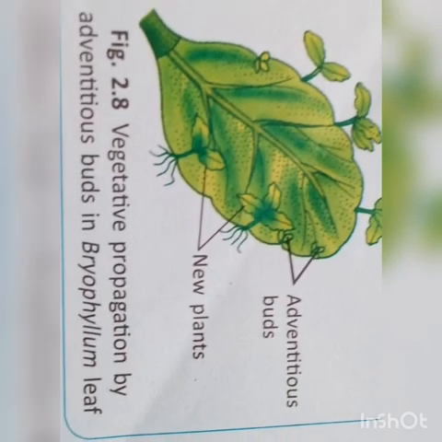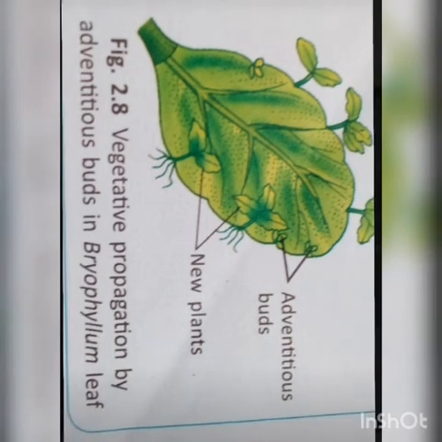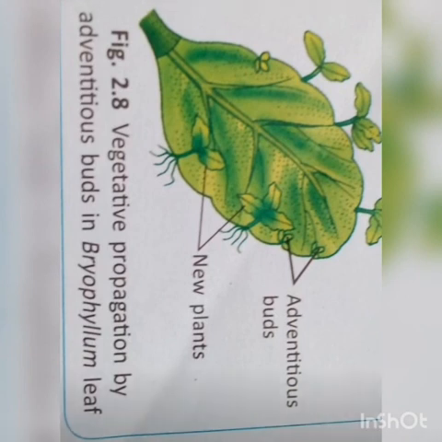Now with this we come to the end of today's session. Here we have seen these two methods, asexual and vegetative propagation, and how plants can grow naturally by these methods.